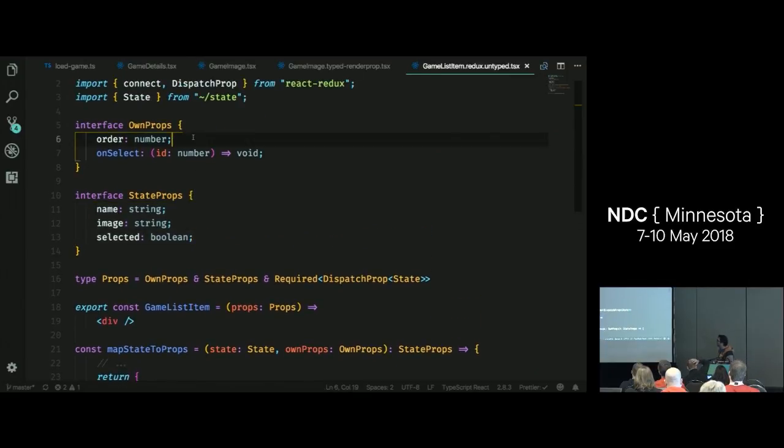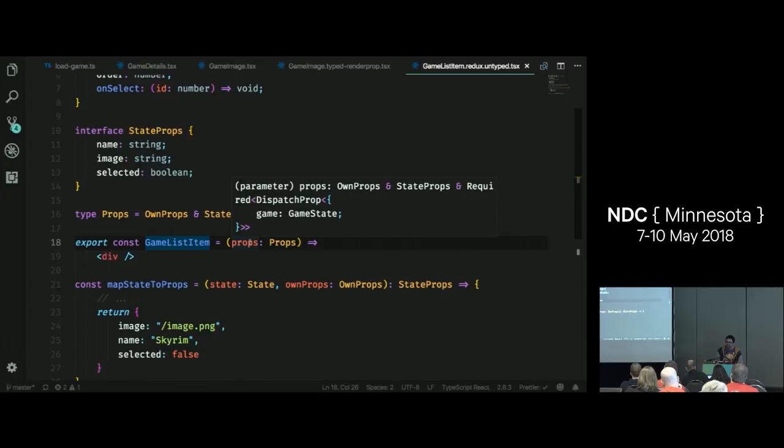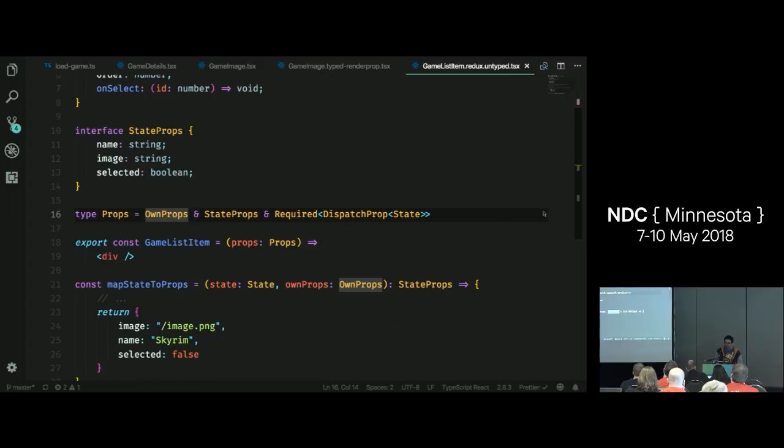But I'm also passing these own props that are coming. So this component specifically is the game list item. And this is something I actually do in my app. Because people can reorder games, that's not coming from Redux, because if you're in the middle of a drag operation, it's not updating state. We need to pass that in as an own prop. So how can we tell TypeScript that we expect all of this stuff? When we finally get down to game list item, how can we tell TypeScript that all these properties should be available to us? So again, I'm using a type alias, and you can maybe see where this is going.